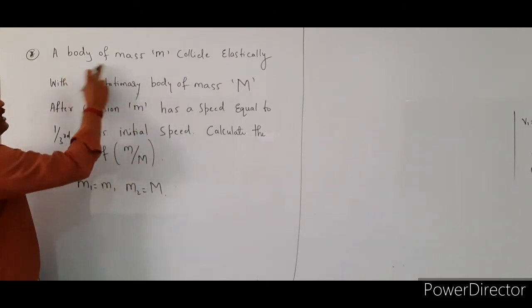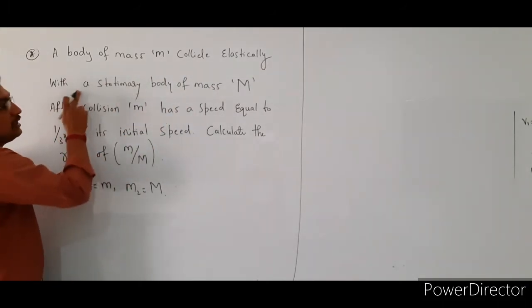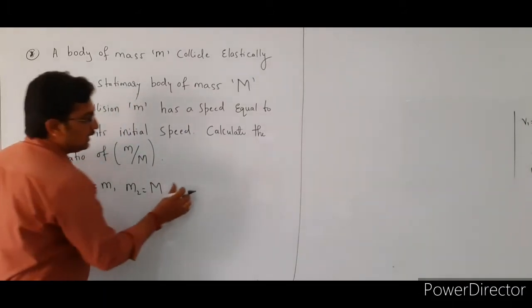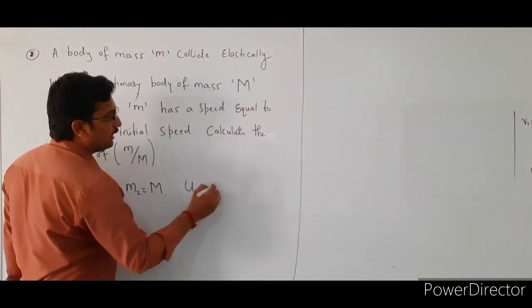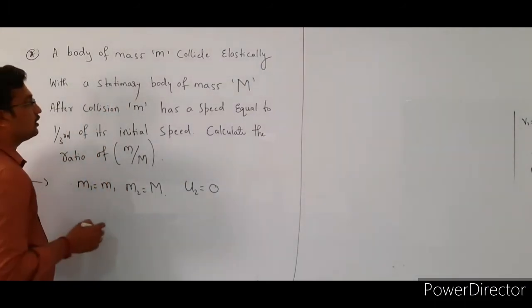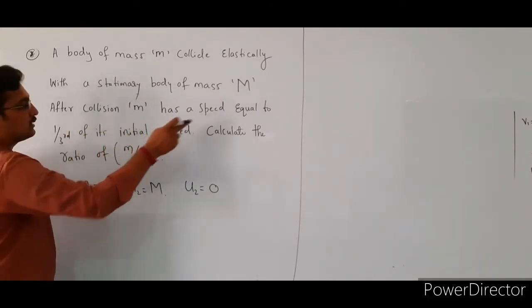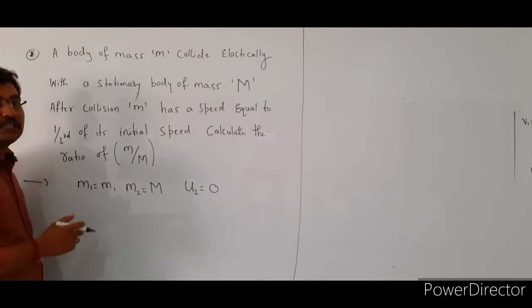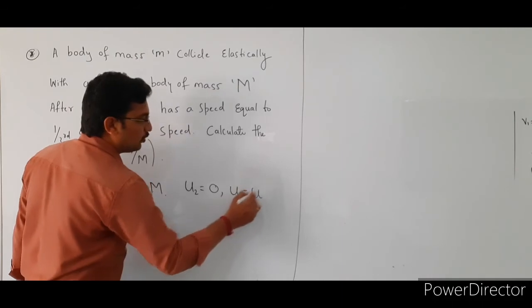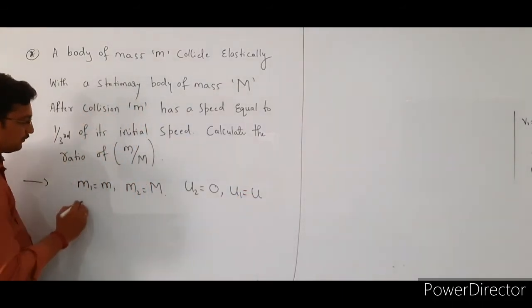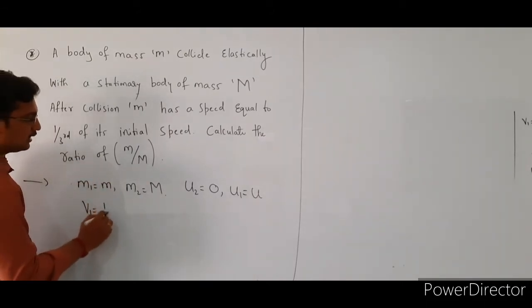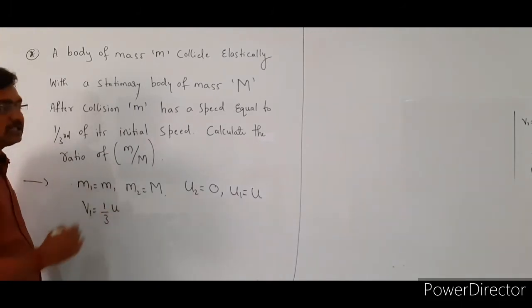A body of mass small m collides elastically with a stationary body of mass capital M. The stationary body indicates that the initial velocity of the second body is 0. After collision, m has a speed equal to 1/3 of its initial speed. So u1 is equal to u, and after collision v1 is equal to 1/3 times the initial speed u.